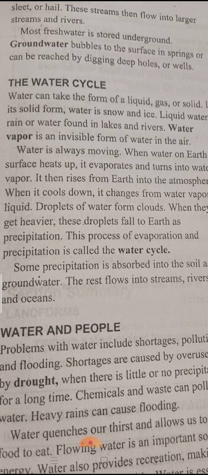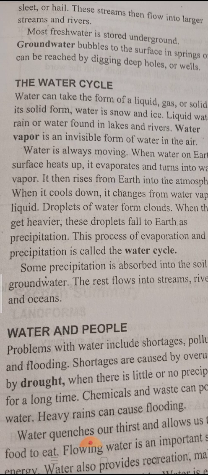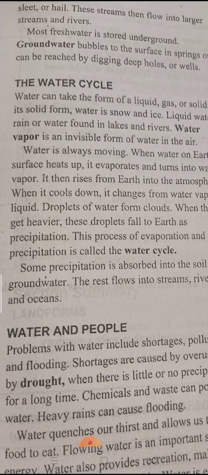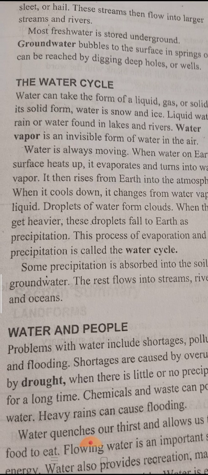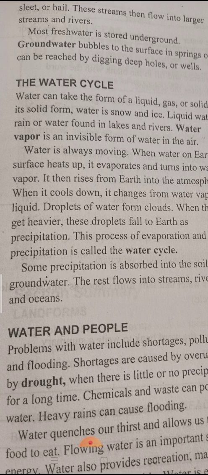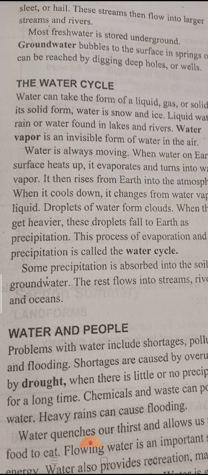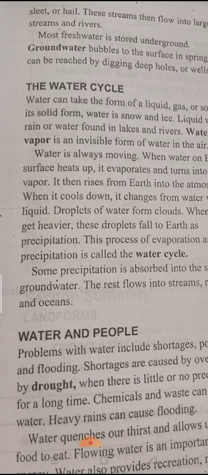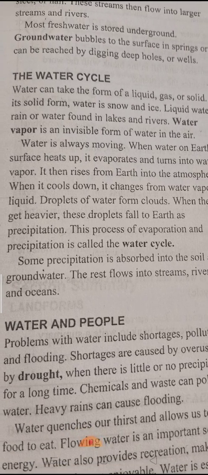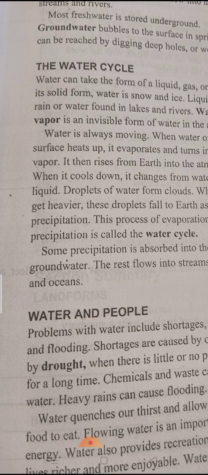So if we heat water, water evaporates, turns from liquid into vapor, and vapor means steam. So if we heat water, water evaporates and turns into water vapor.